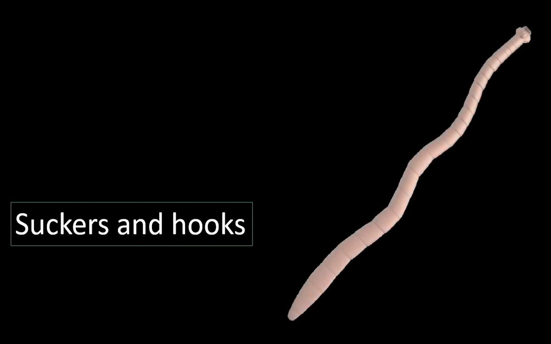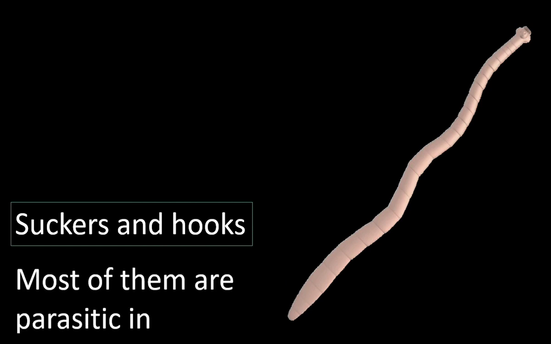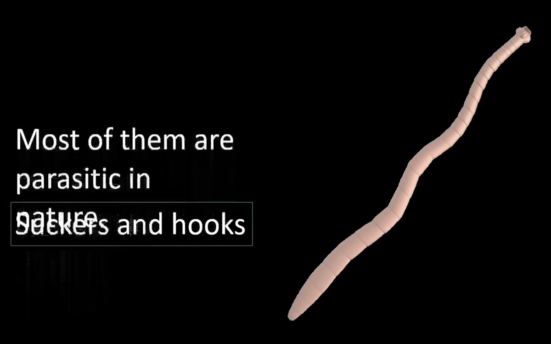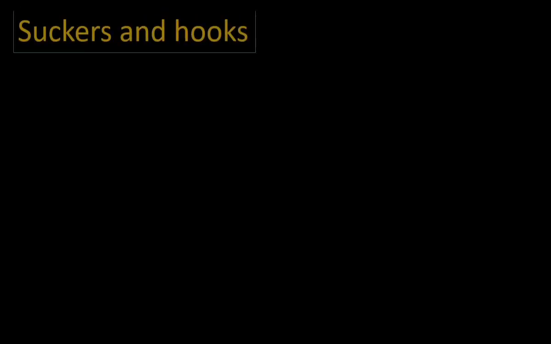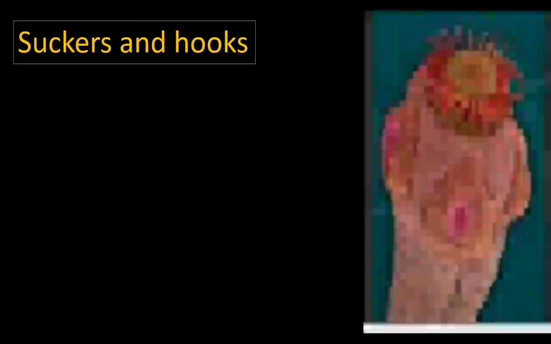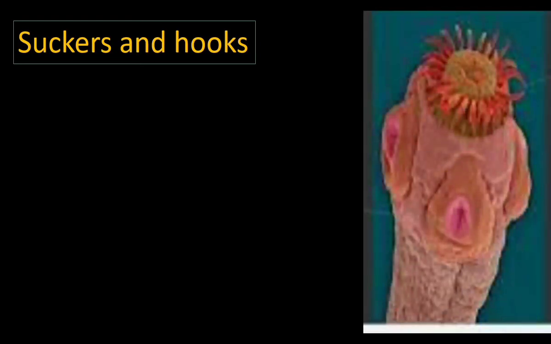This is tapeworm. Animals belonging to the phylum Platyhelminthes have suckers and hooks for attachment. These animals are parasites. What are parasites? Parasites are organisms which live on another organism. These parasites use the suckers and hooks for the purpose of attachment. This is the anterior end of tapeworm.